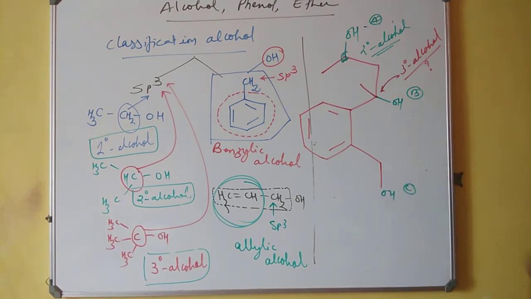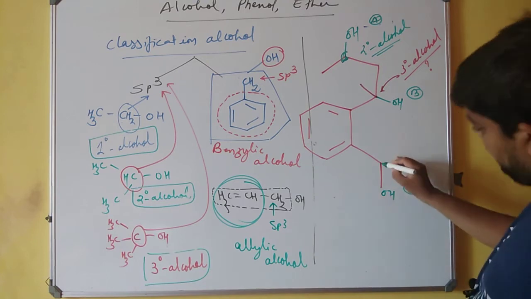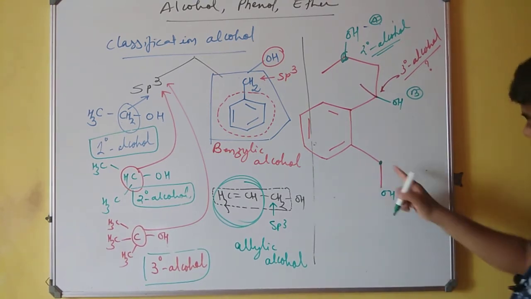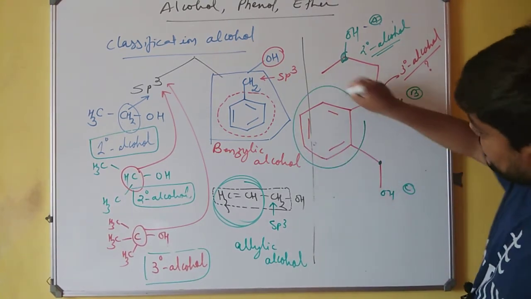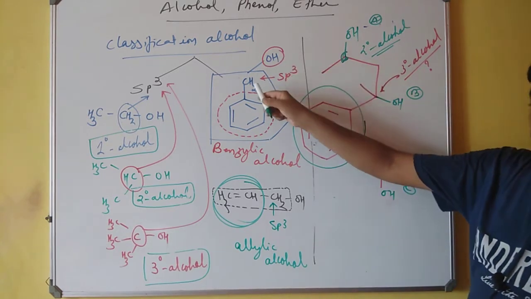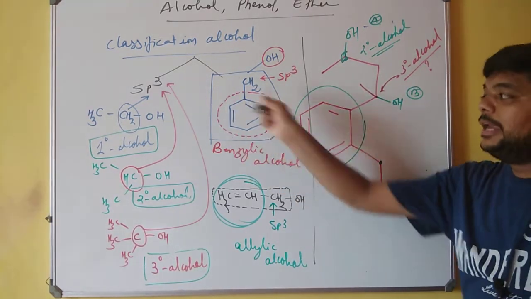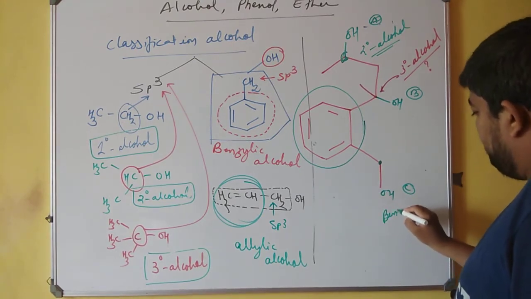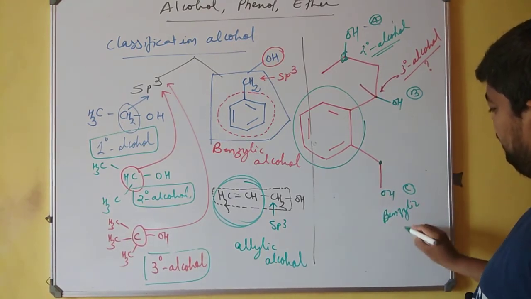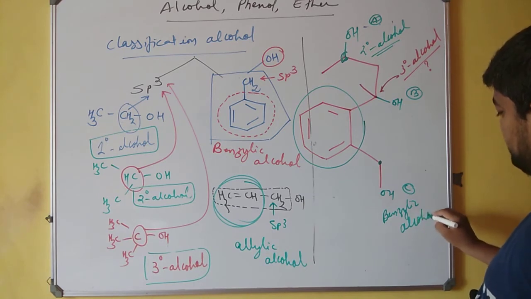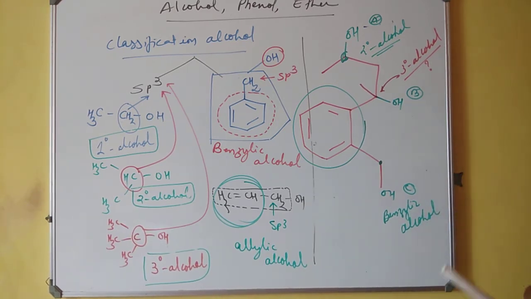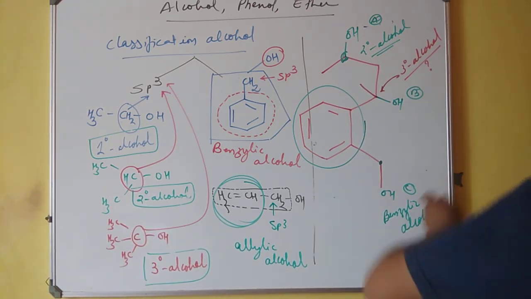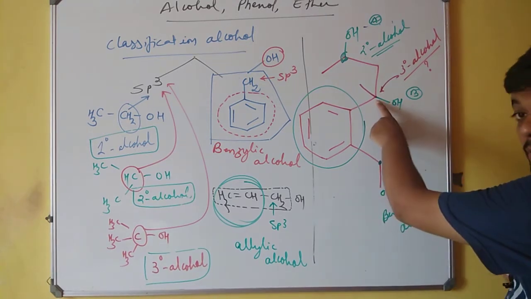Come back over here and see. OH is attached to a carbon, and that carbon is directly attached to a benzene ring. Therefore, this particular hydroxyl group results into benzylic alcohol. Mind well, the same case is over here. OH is attached to a carbon.